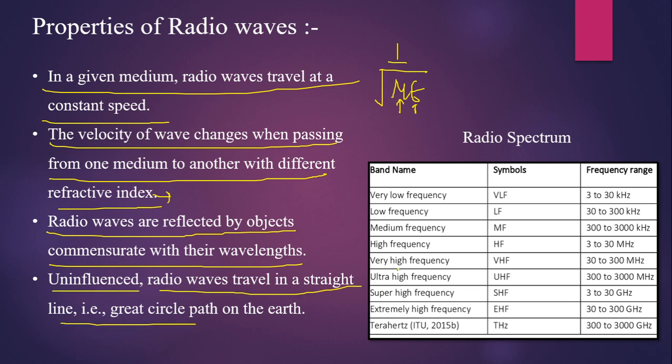Now this is the radio spectrum, and they are characterized on the basis of the frequency range as very low frequency, medium frequency. So an easy way to learn it is to write 3 to 30, 30 to 300, 300 to 3000 three times, and then write kilohertz, then megahertz, and then gigahertz.